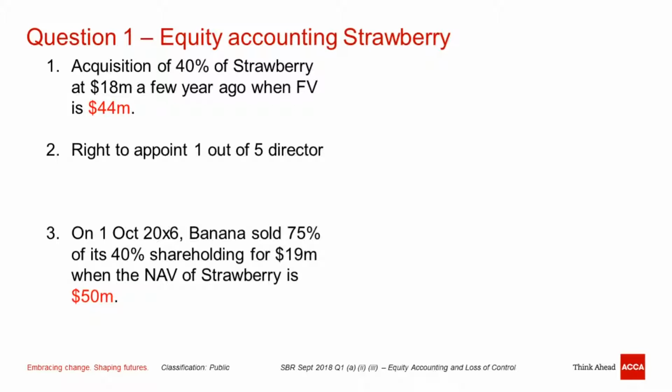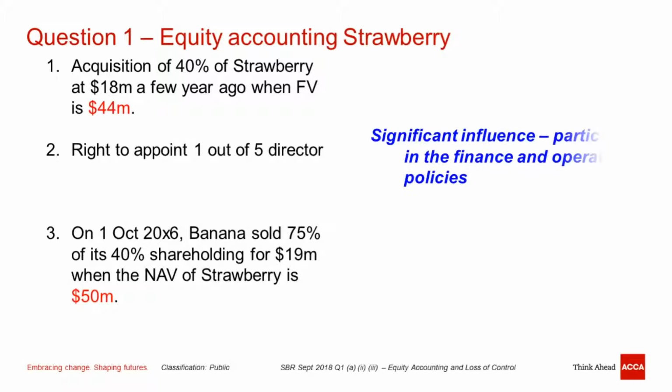Now we understand that if I'm able to appoint 1 out of the 5 directors, while the shareholding is actually above 20%, we can presume that there is significant influence. By significant influence, we mean that the parent company has a right to participate in the finance and operating policy making.